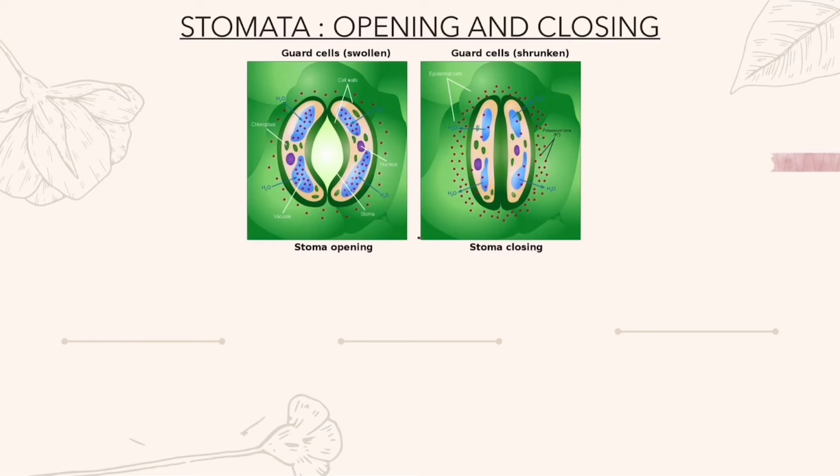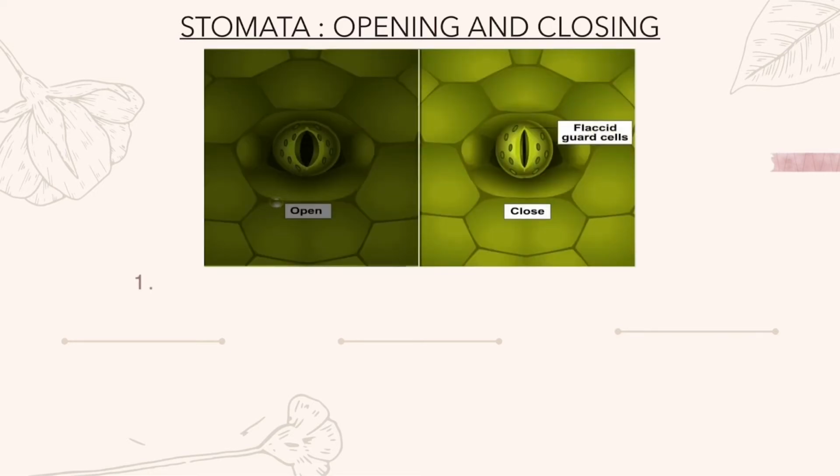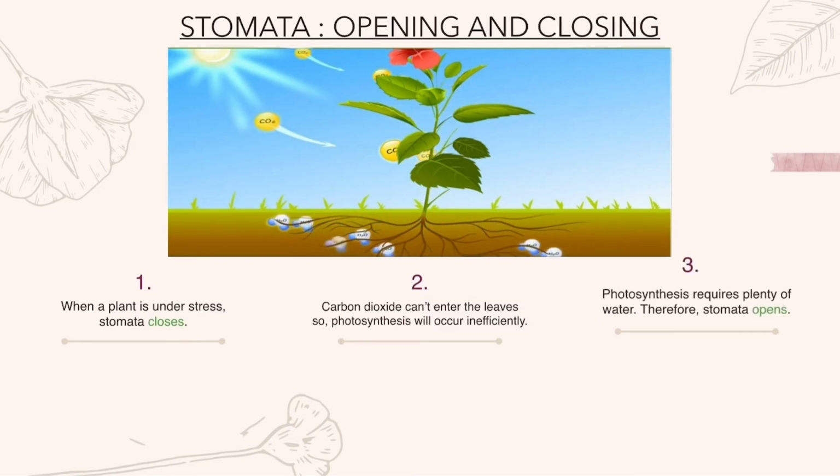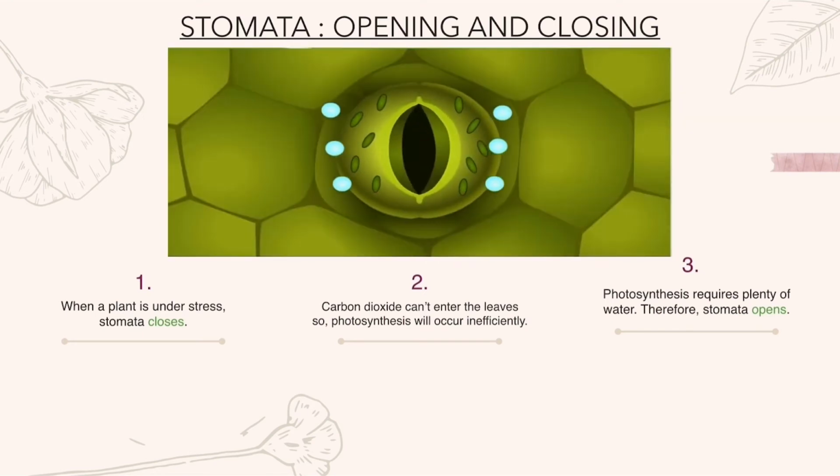How does this process occur? Let's see. When a plant is under stress, naturally its stomata will close. And when the stomata is closed, the carbon dioxide cannot enter the leaves. The photosynthesis that occurs will be inefficient. And as we know, photosynthesis requires plenty of water. Therefore, the stomata will then open.